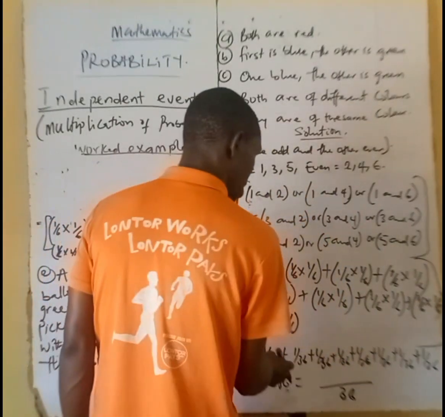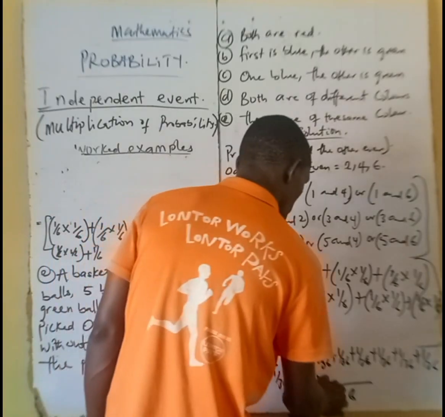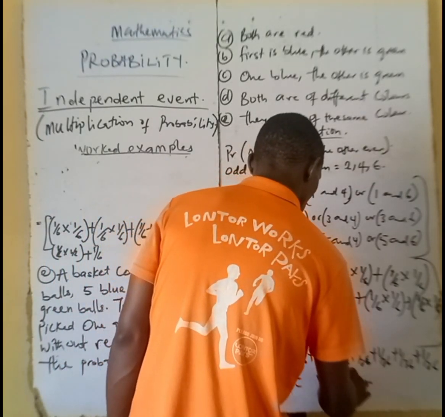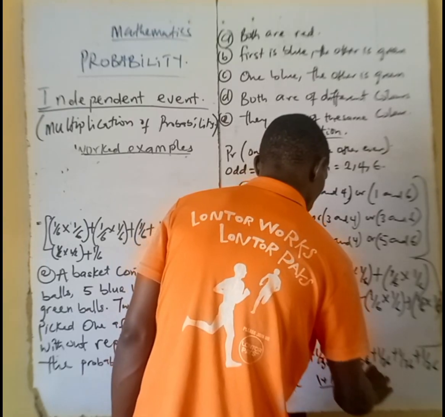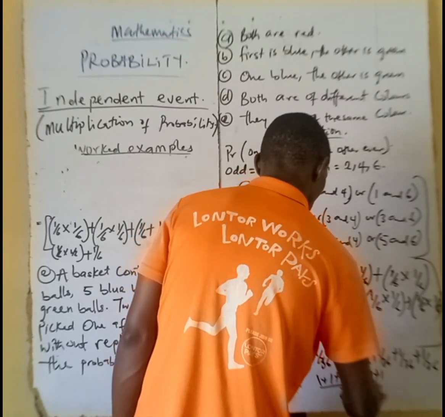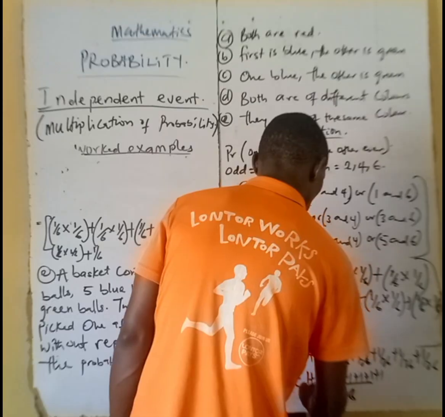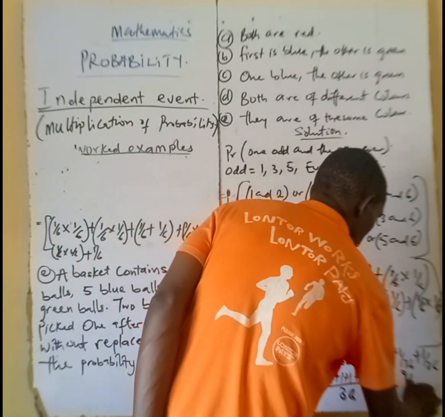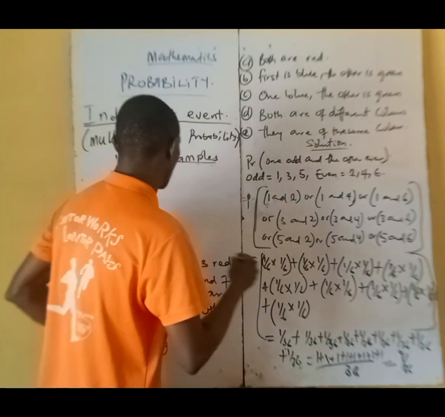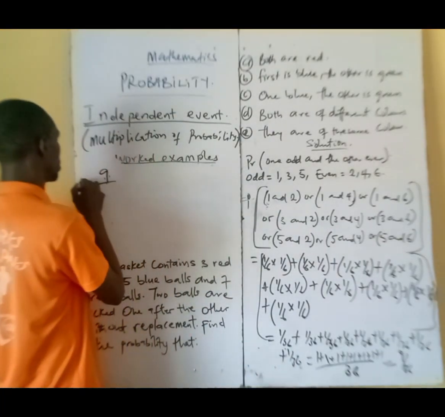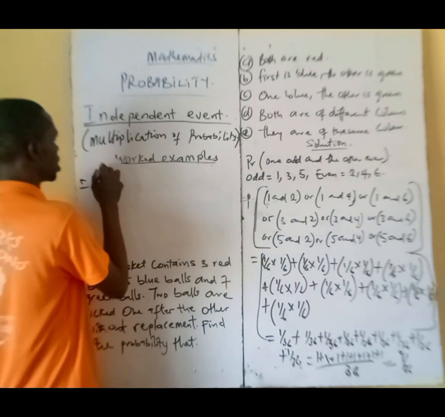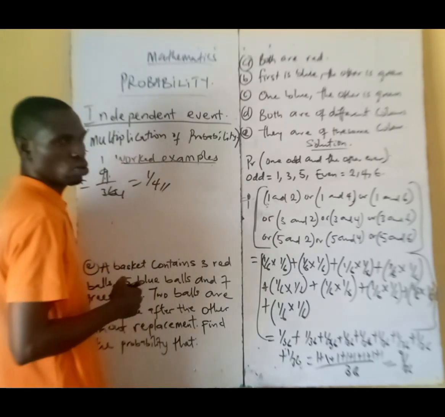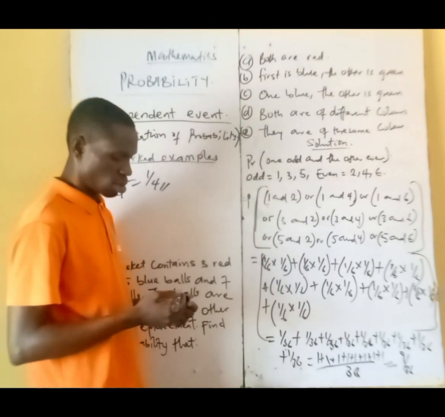So 36 divided by 36, that will be 1. 1 times 1, that will be 1. 36 by 36, that's 1. By the time you add all the ones together, you have 9 divided by 36. So 9 here 1, 9 here 4. So the answer is 1 over 4. I hope you understand that.